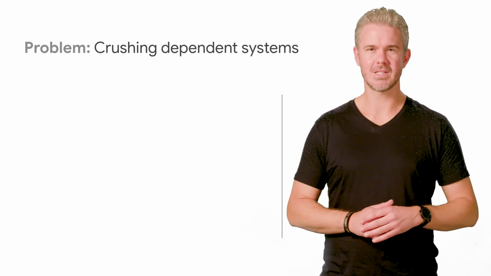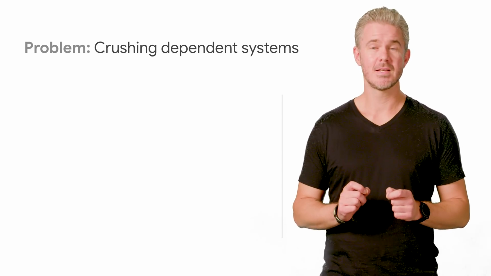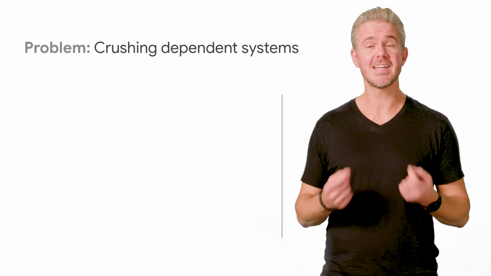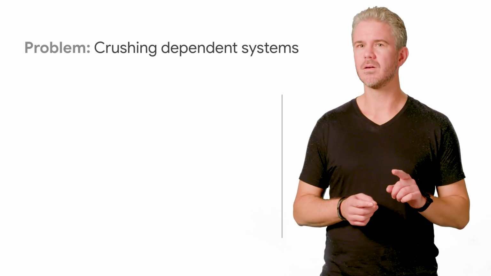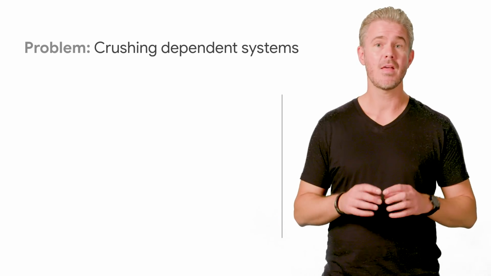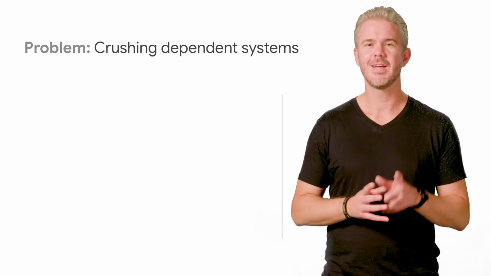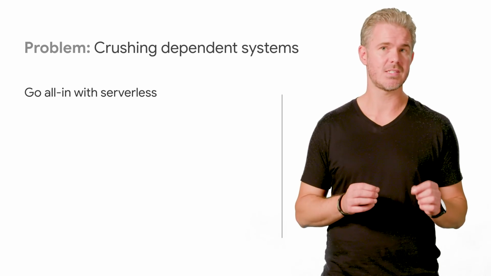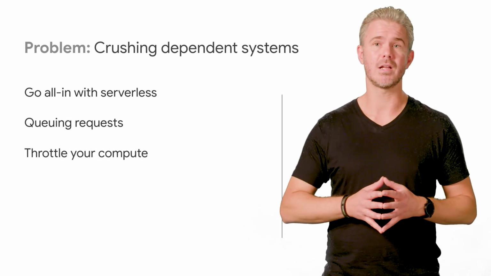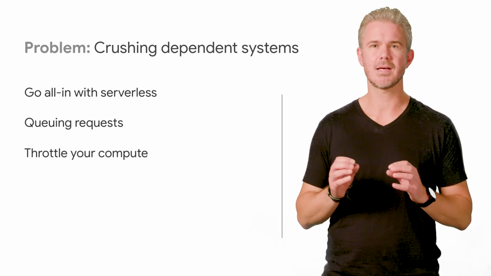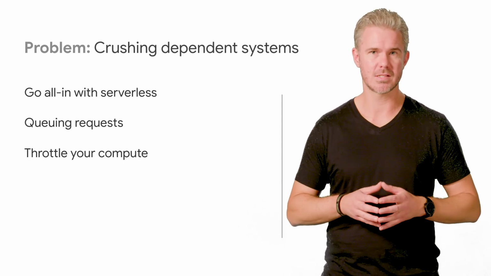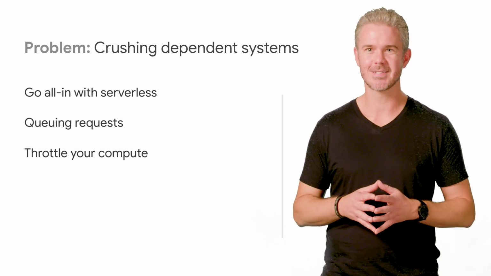Building these distributed serverless systems can introduce new problems. Say your app suddenly encounters a surge in traffic. If you're using Cloud Functions, that's okay, as it can scale up to meet demand. However, if those functions are all hitting some non-serverless system like a database or a third-party API, they can overwhelm that system and take it down. You can help avoid this problem by either using a serverless database, queueing your requests until that system has capacity, or taking advantage of throttling. For example, in Cloud Functions, you can set a max number of instances, say 100, and GCF won't scale up past 100 instances, ensuring it doesn't crush your database.